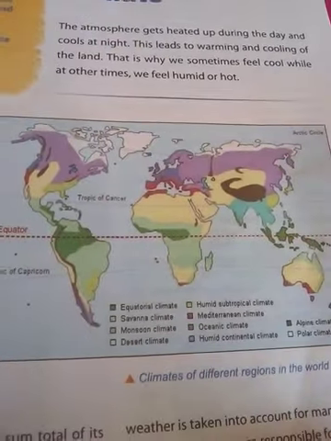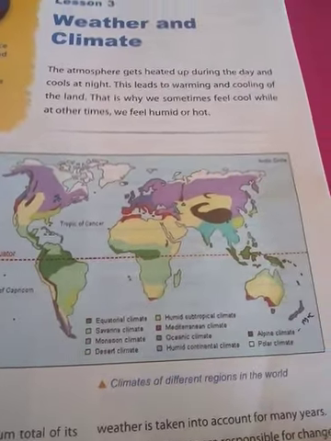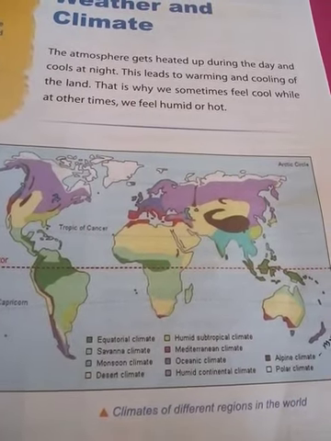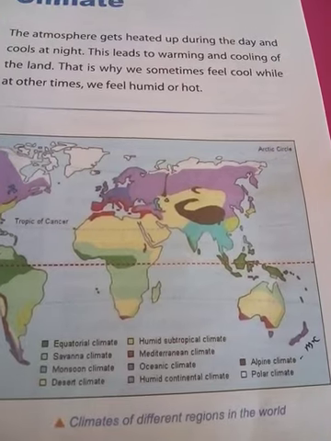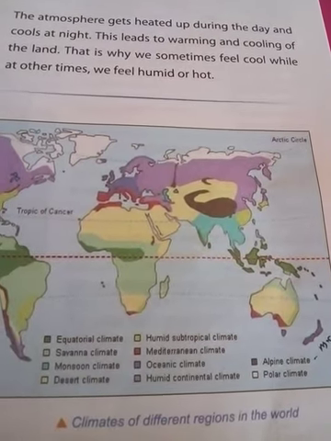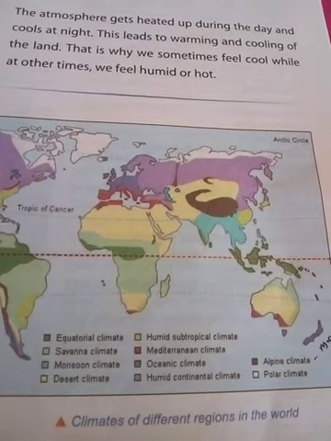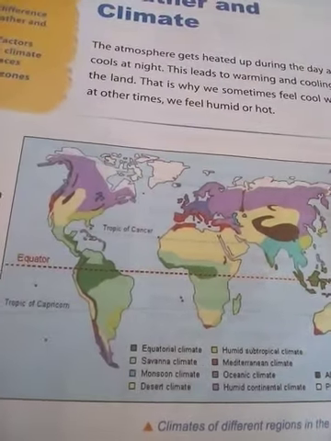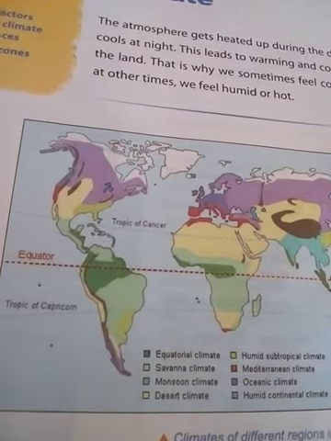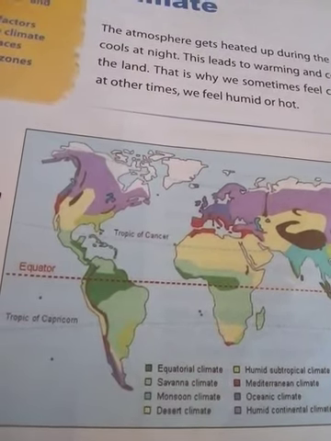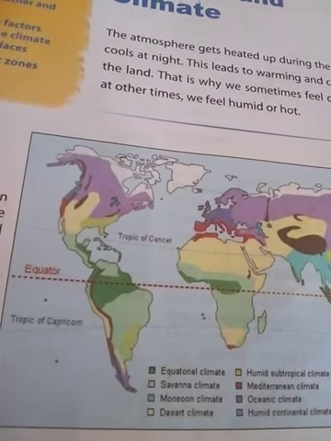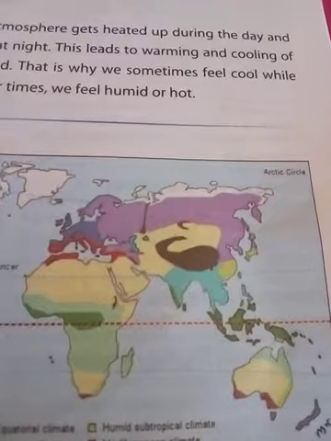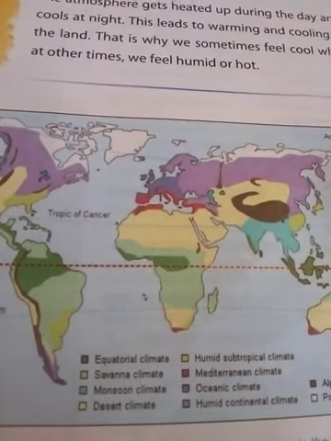Look at the world map. The climate has been differentiated into 10 types: equatorial climate, savanna climate, monsoon climate, desert climate, humid subtropical climate, Mediterranean climate, oceanic climate, humid continental climate, alpine climate, and polar climate. Children, do you know which countries these are? Look at this: equatorial climate, the upper part of South America; savanna climate, the middle part of South America; monsoon climate, this is the Indian climate; and the desert climate, this is